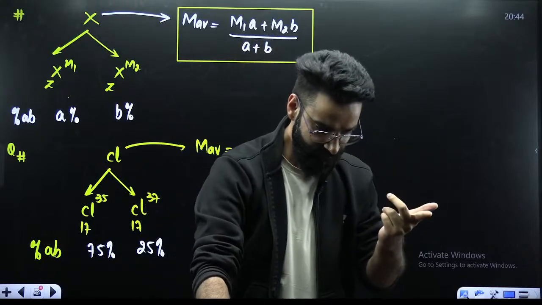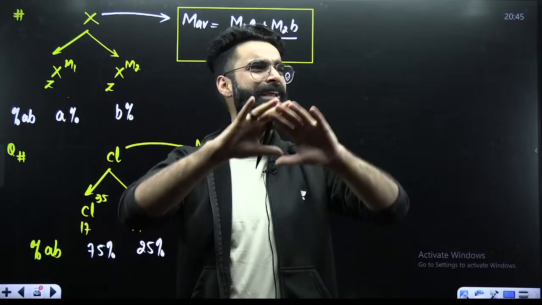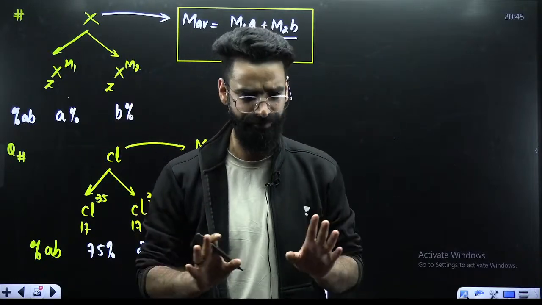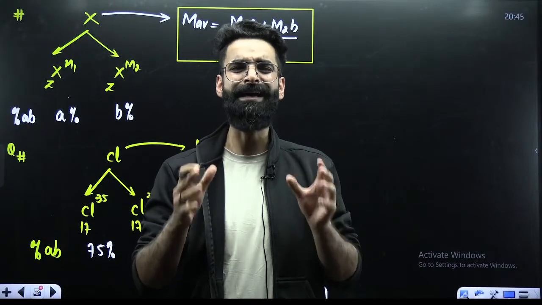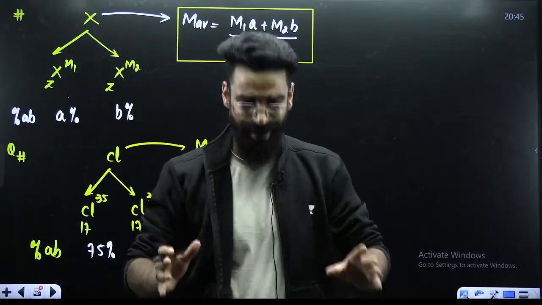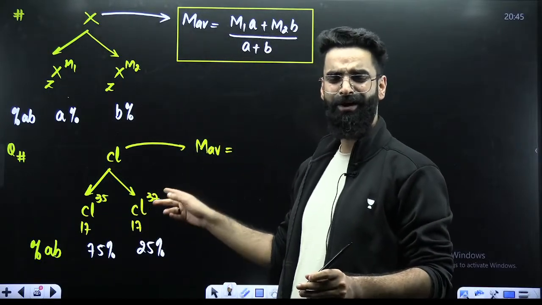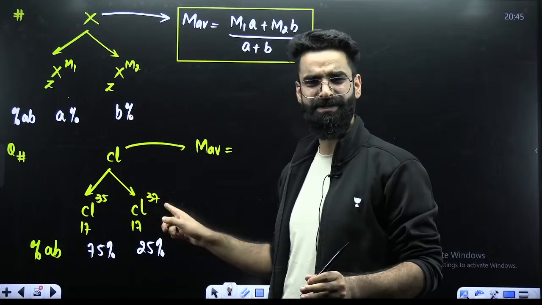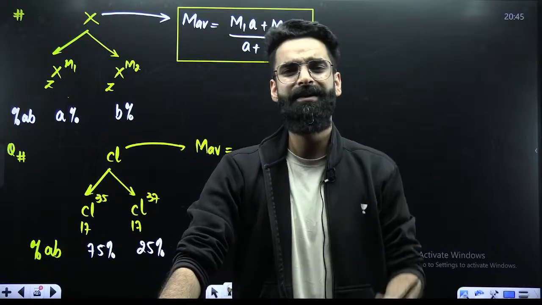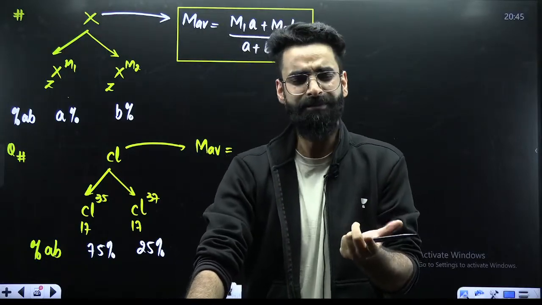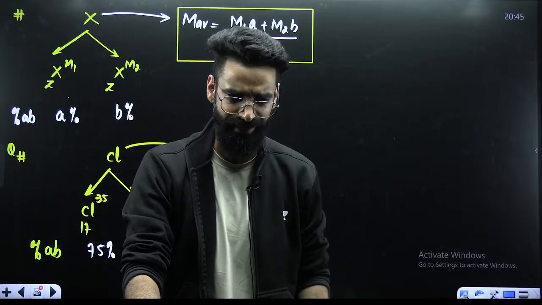For example, let's say in this room wherein I'm teaching right now, there are in total 100 chlorine atoms. Now, chlorine exists in the form of either Cl35 or Cl37. It exists in both the forms. Out of those 100 chlorine atoms, some will be Cl35 and some will be Cl37.